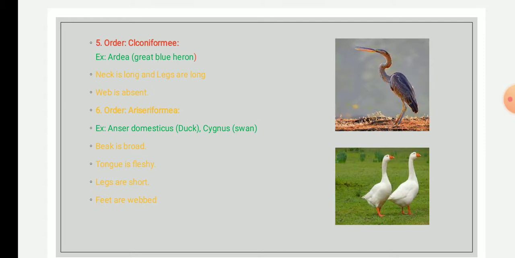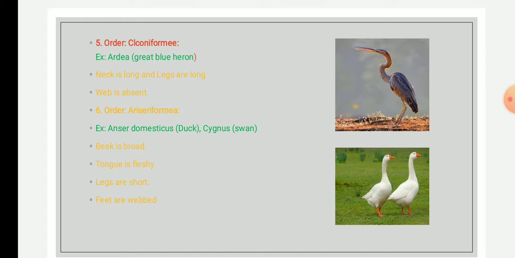The bills are broad, covered with a soft cornified epidermis that contains numerous sense pits, and it forms a harder cap at the tip. So the beak is covered with soft epidermis provided with sense pits, and at the tip of the beak a hard cap is present.